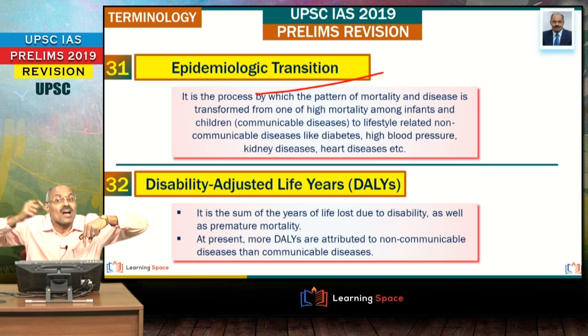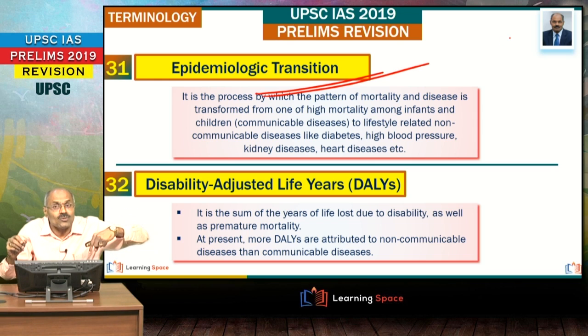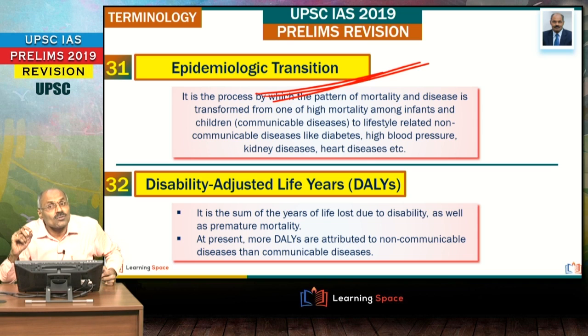So this change occurred in India, and in this context, this word is quite often in the news. India attained this type of epidemiologic transition. So this is used in this context, don't forget.